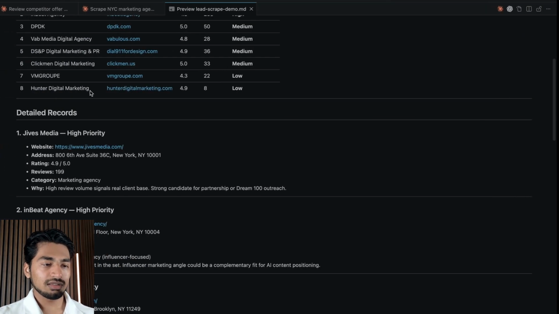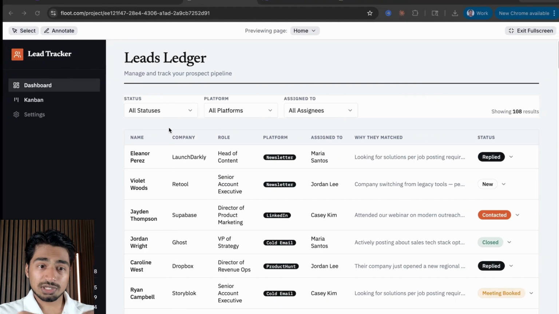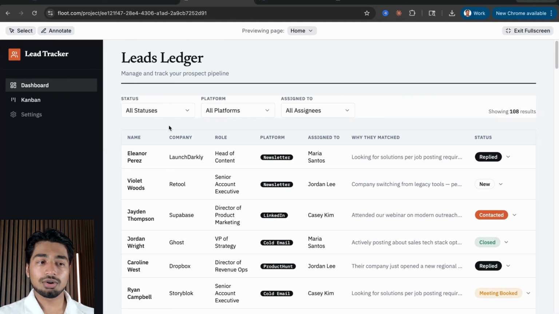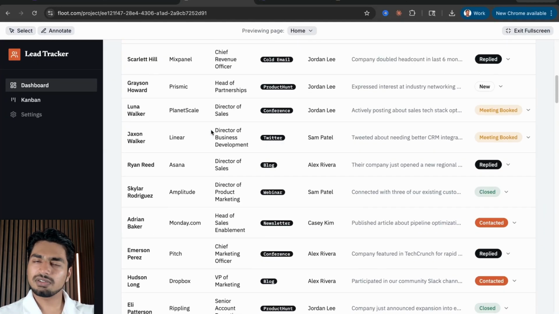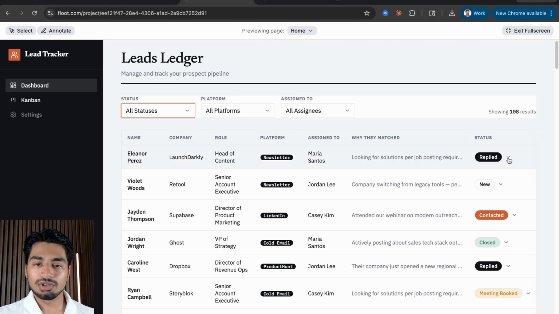All right, and it's fresh and it's easy to attach to a domain, etc. So you can see, this is like the infrastructure, but displaying it in a beautiful manner like this helps me stay organized. So I can see all of my leads. These are fictitious examples, but you can see all the leads. You can see the status of the leads, why they're good outreach for a service, and then who this is assigned to. This is huge for us, right?